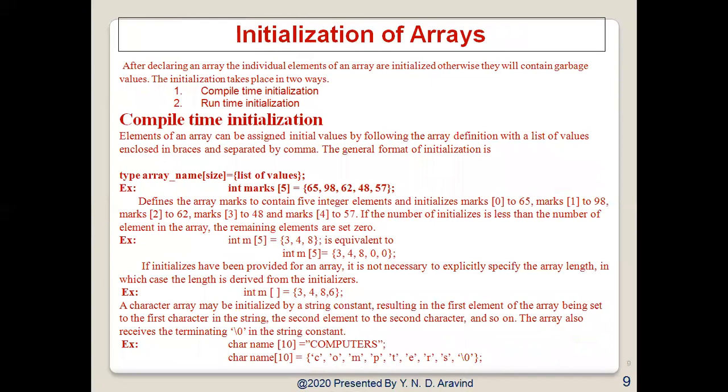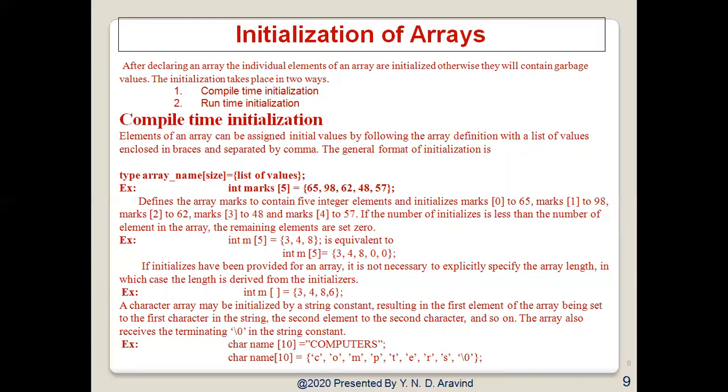Initialization of an array. So here, after declaring an array, the individual elements of an array are initialized. Otherwise, they will contain the garbage value. So they will contain the garbage value if you are declaring an array as a local variable. They will contain the value 0 if you are declaring it as a global variable.